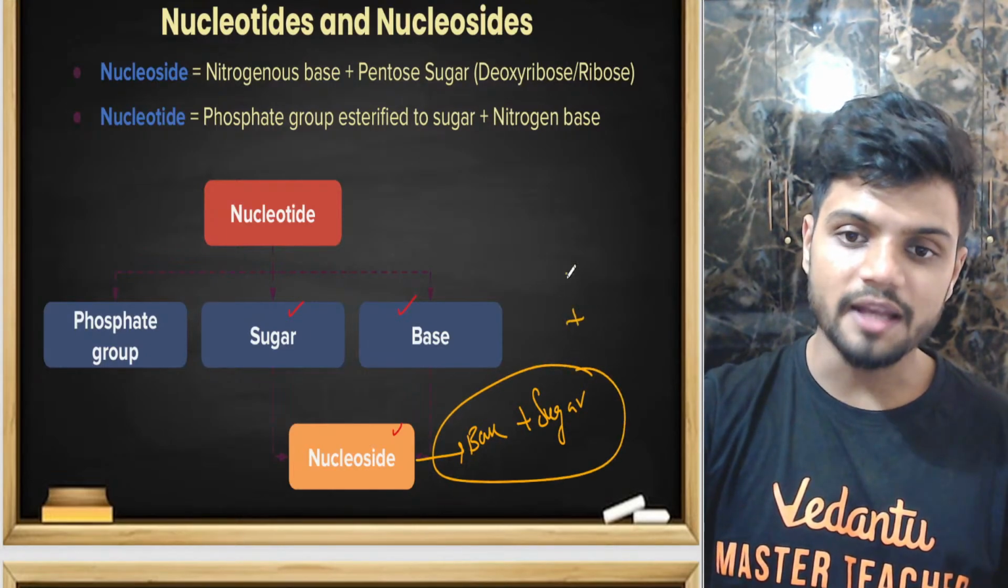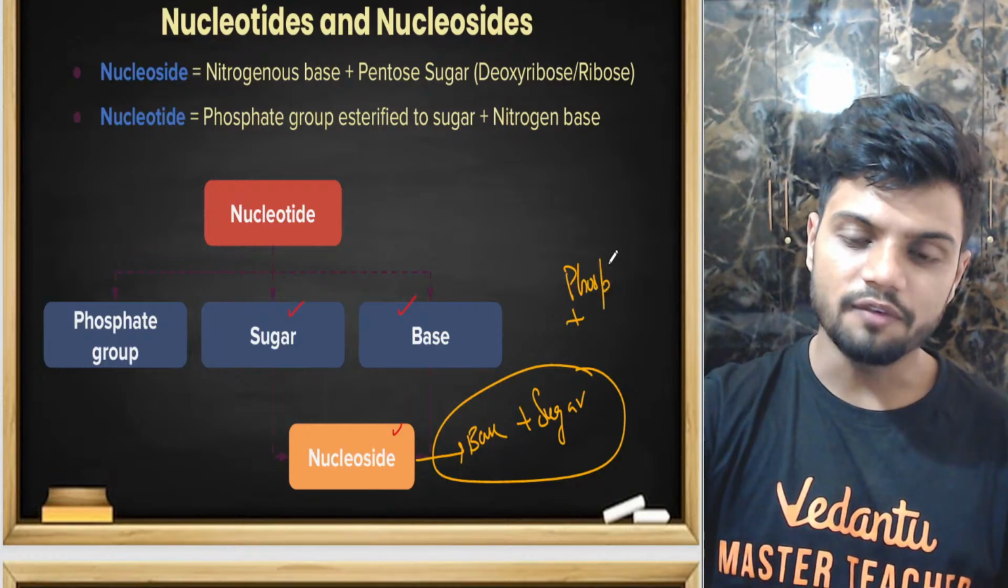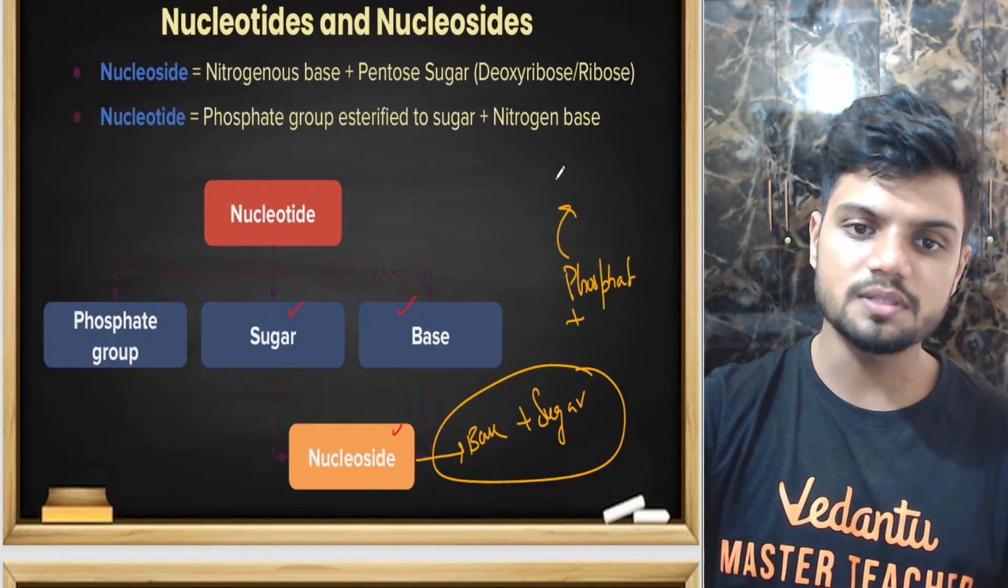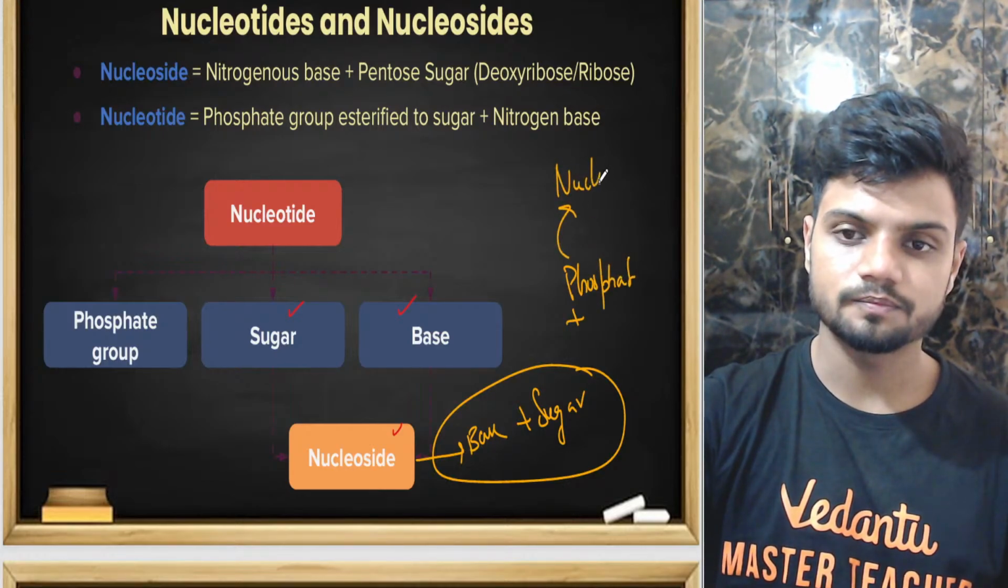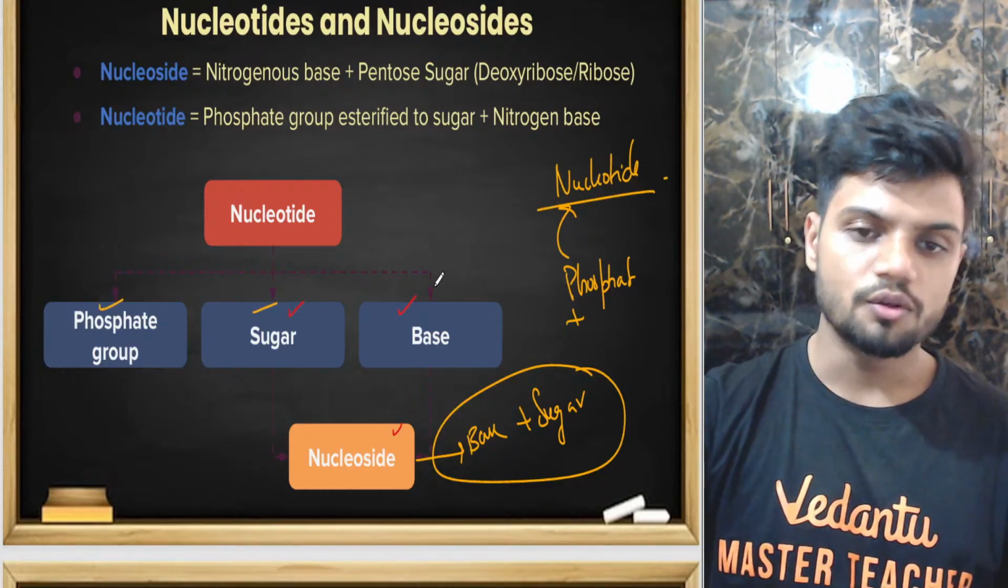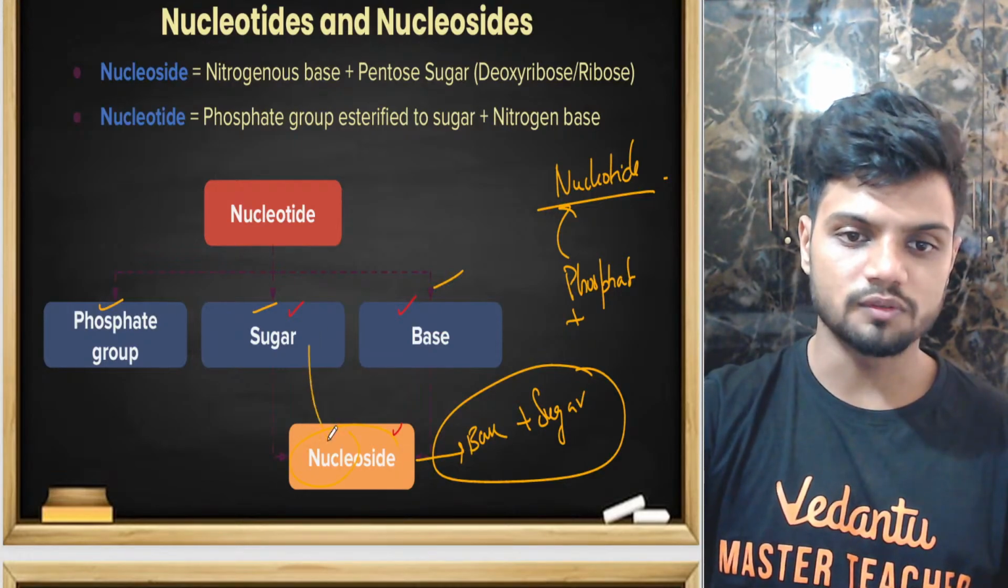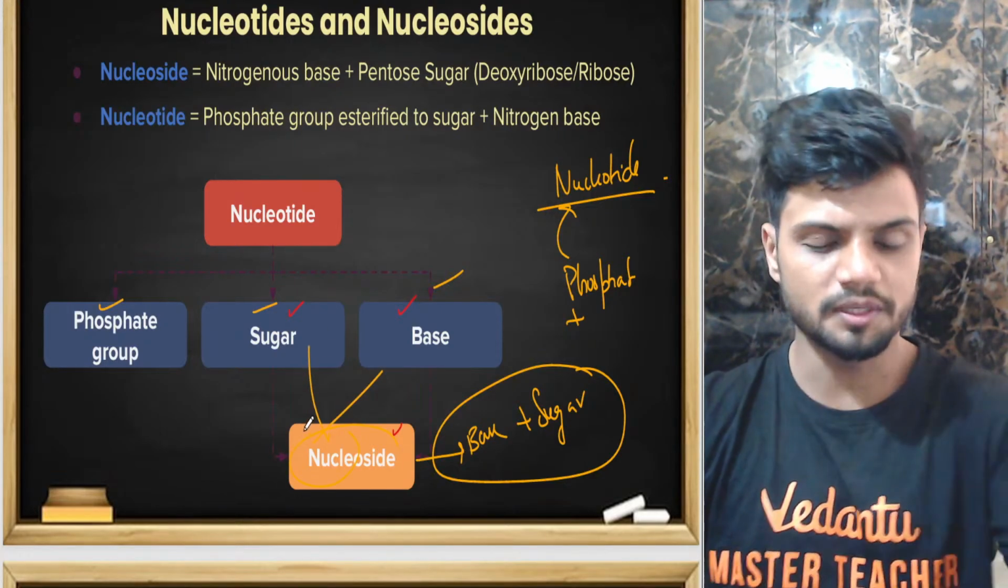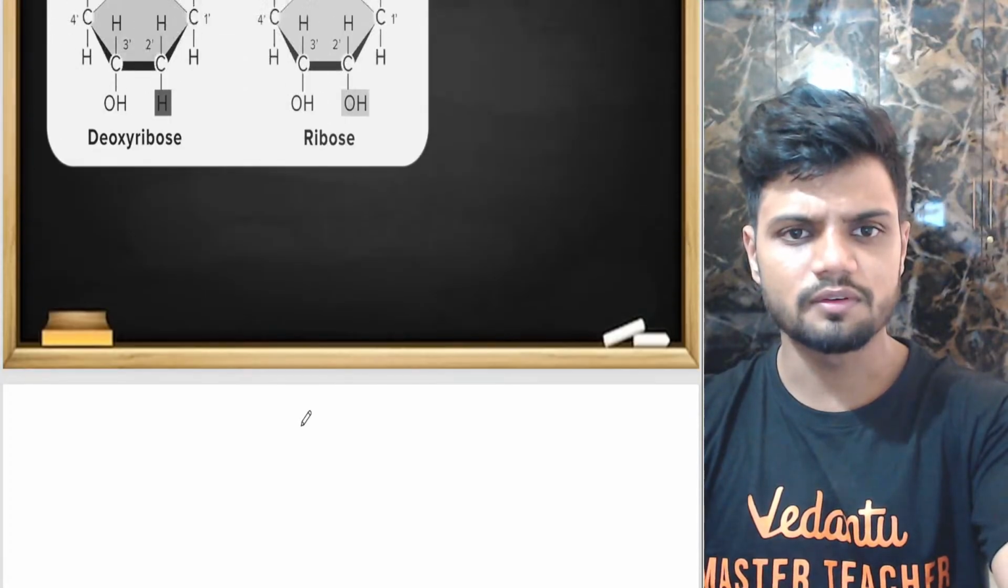If I add phosphate to it, it becomes a nucleotide. So a nucleotide will have all three of them. A nucleoside will have only both of them, the base and the sugar. Okay. Simple difference everyone should know.